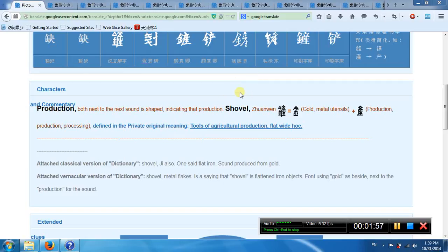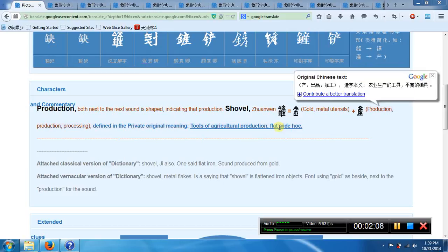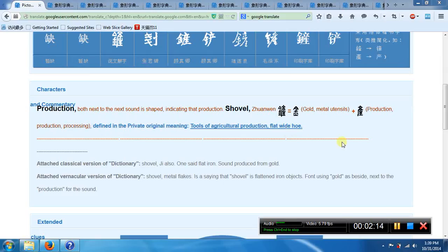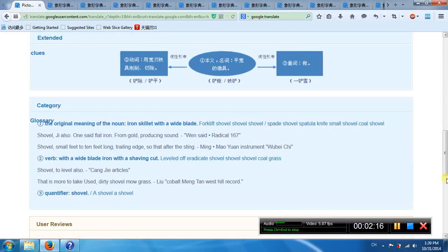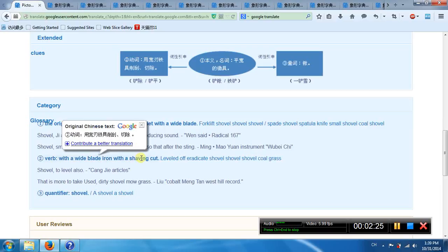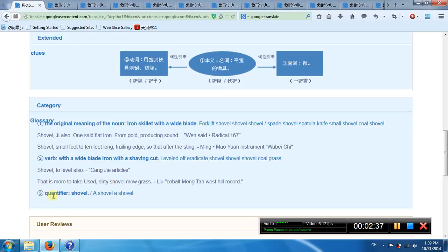What is Chan? It's a shovel. So his left part is gold. So the right part is production processing. So his meaning is agricultural tools, flat, white, shovel, like a shovel. Third meaning, iron equipment to cut. Second meaning, shovel.